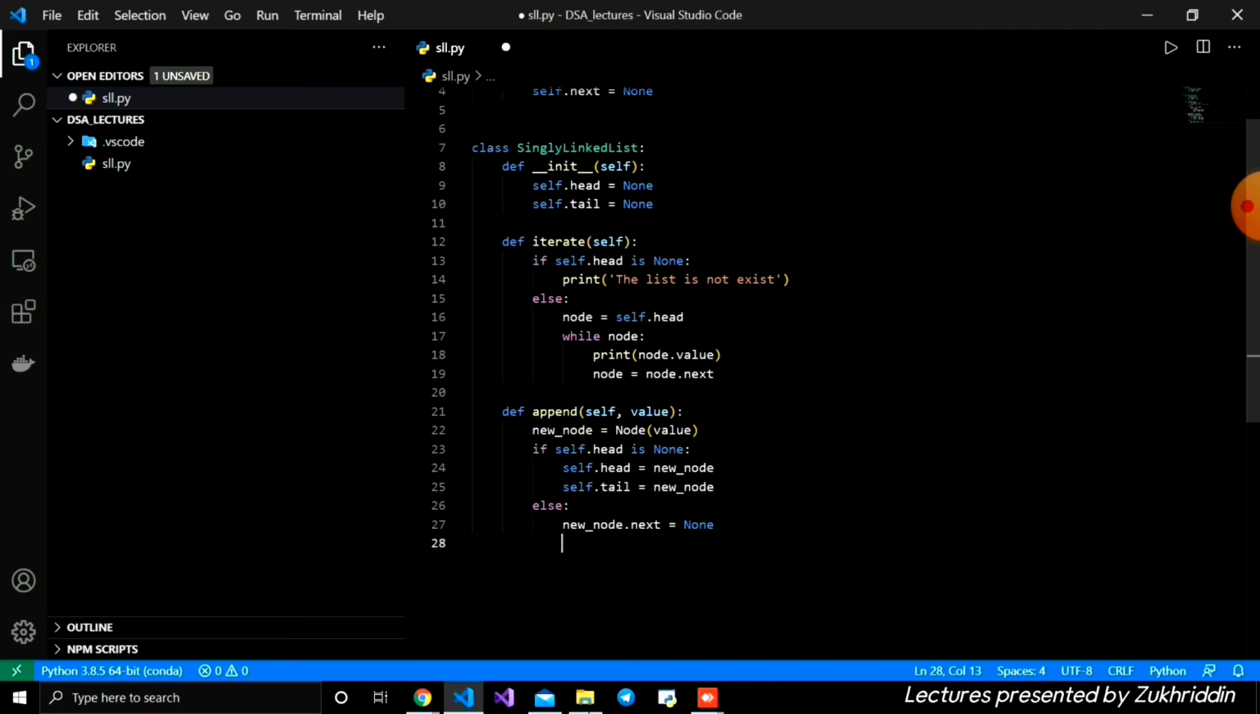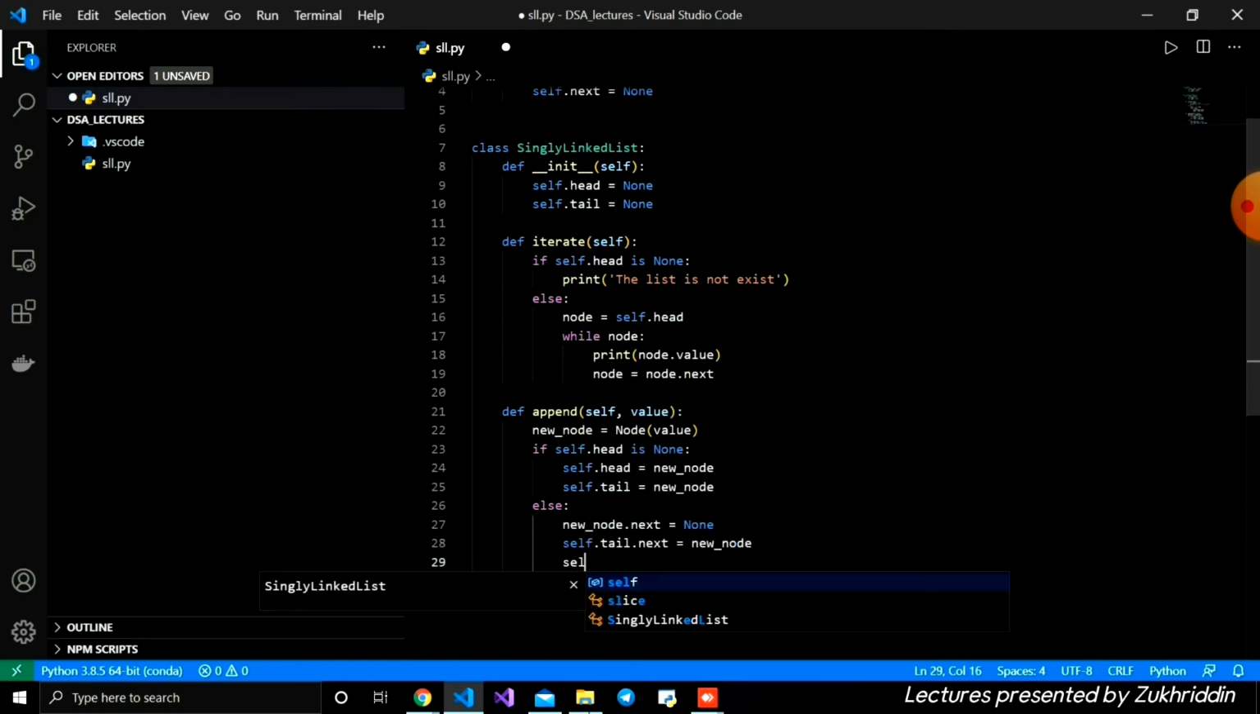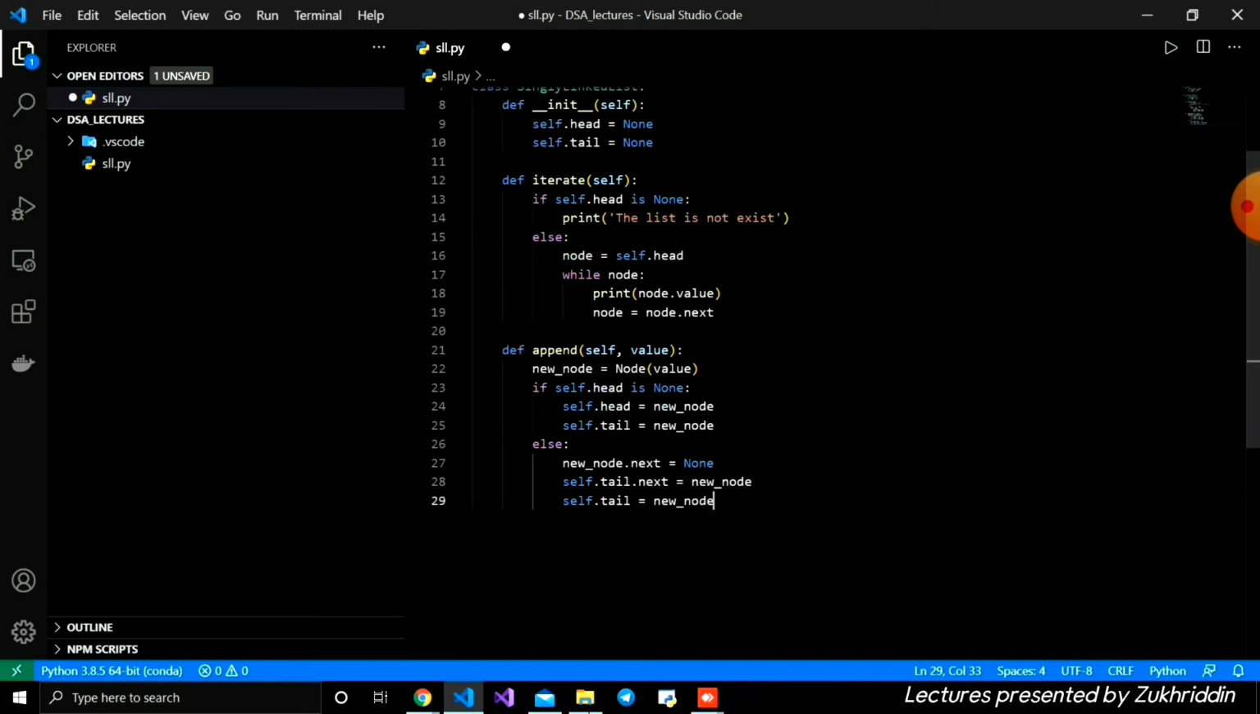And after that, I'm going to write self.tail.next is equal to new_node, and also self.tail is equal to new_node. With this we are just adding the new node to the end of the nodes. And this is how our append function looks like.